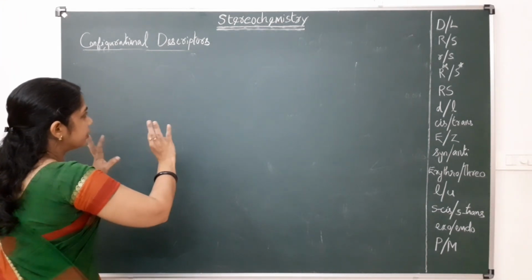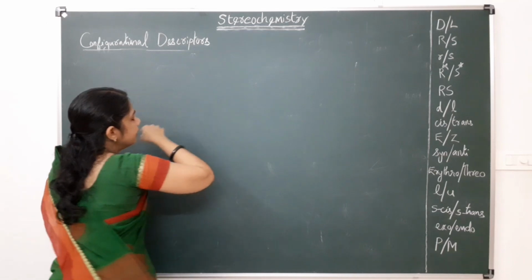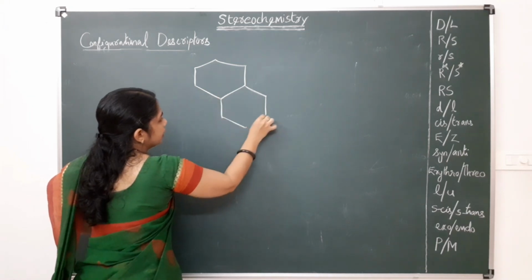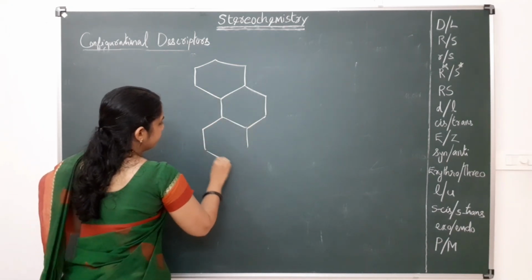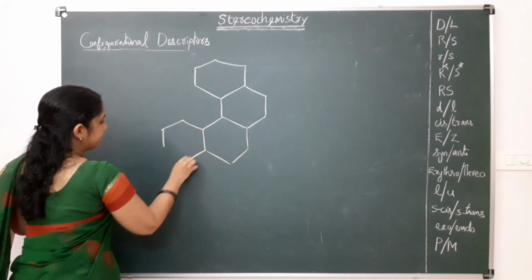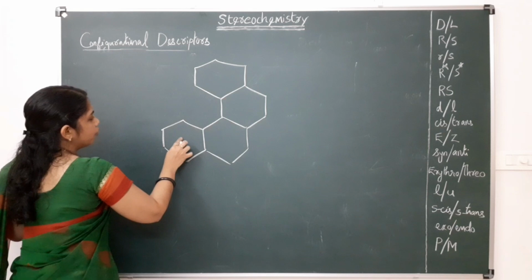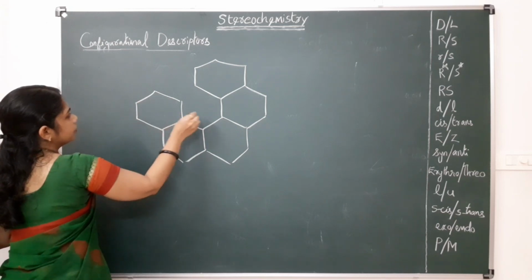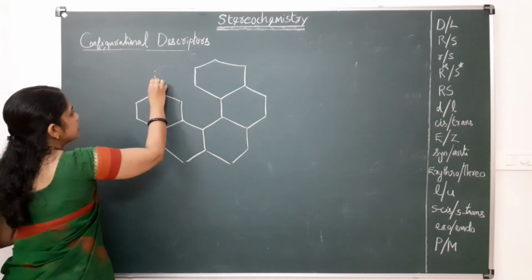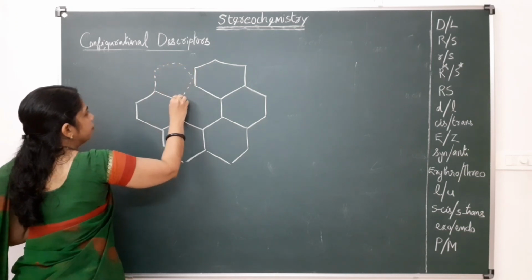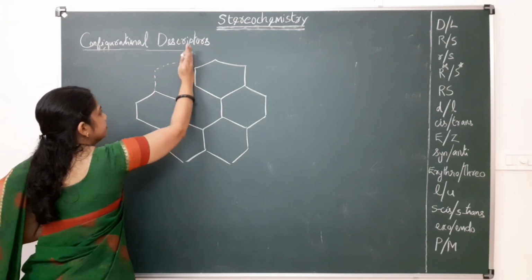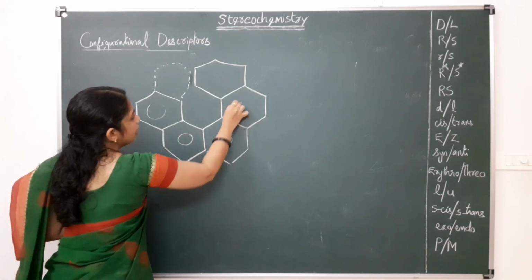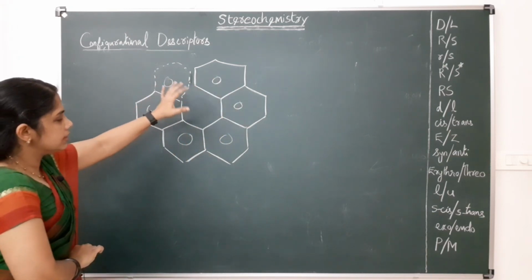For example, take hexahelicene. I need six benzene rings. 1, 2, 3, 4, 5, and the sixth one. Here, this is hexahelicene.